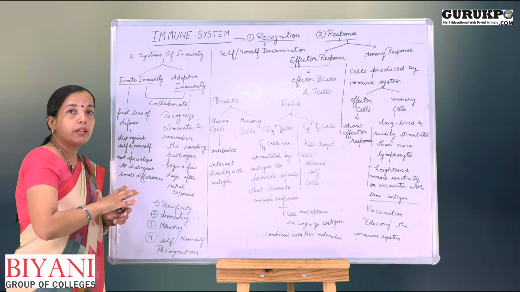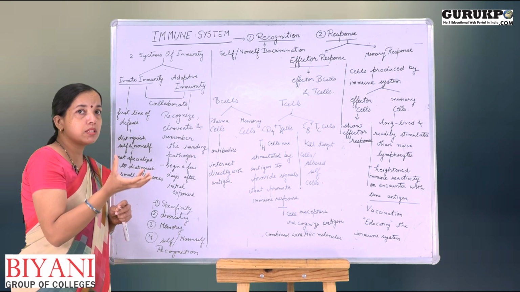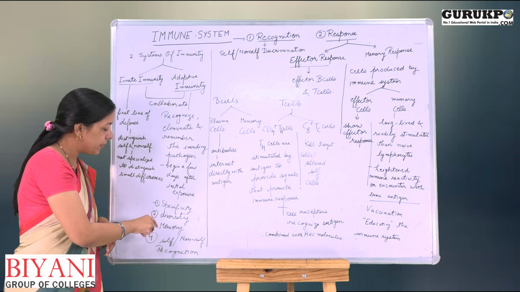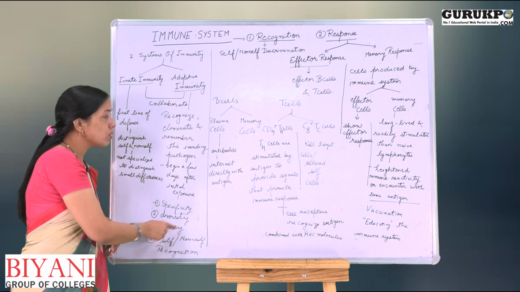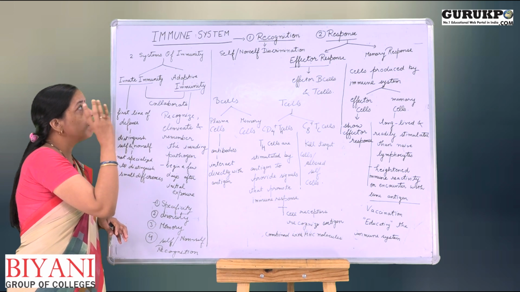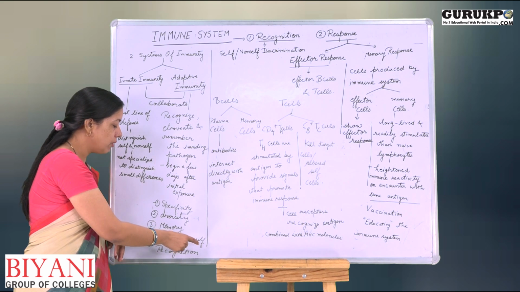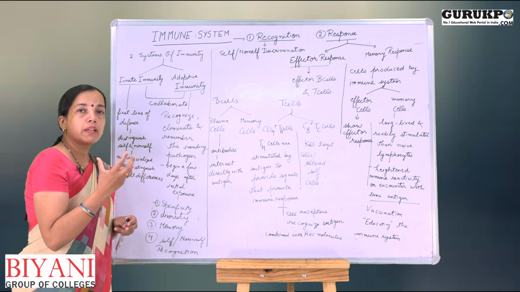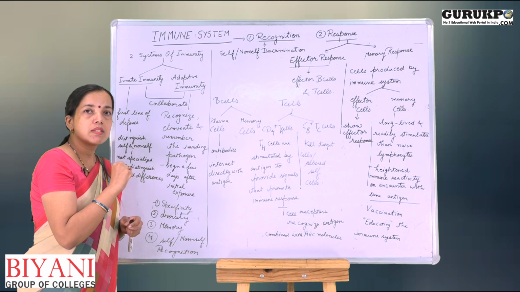Diversity means our immune system is so well developed that it can kill a diverse number of pathogens. It can create a diverse number of cells, and it also shows the memory response I have told you. And finally, the very important property of the immune system is recognition between the self and the non-self, because of which our immune system kills the non-self pathogen and does not activate against our self cells.